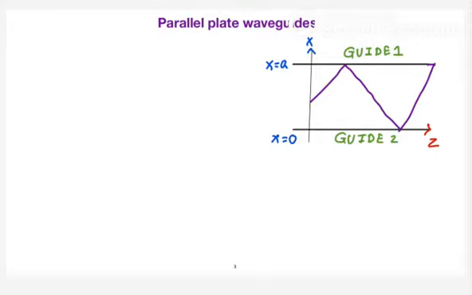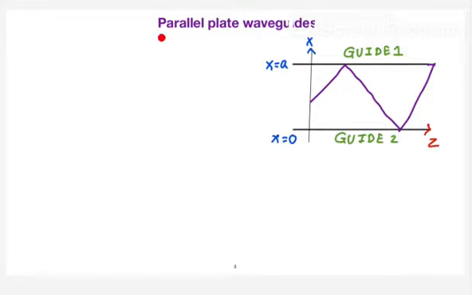Yeah. So first we will discuss parallel plates. The concept we are going to discuss in the parallel plate waveguide, everything remains the same even if we go for the rectangular waveguide. There is just one additional thing: the wave is restricted in another dimension. Okay.